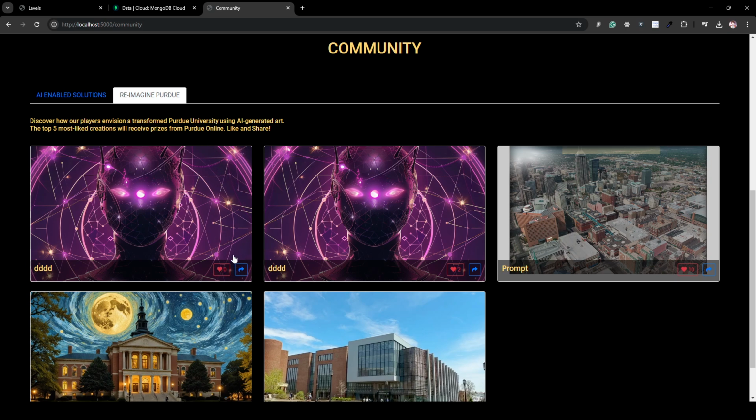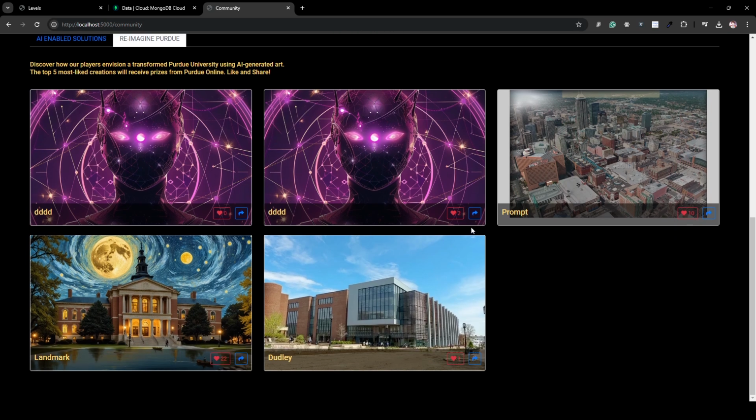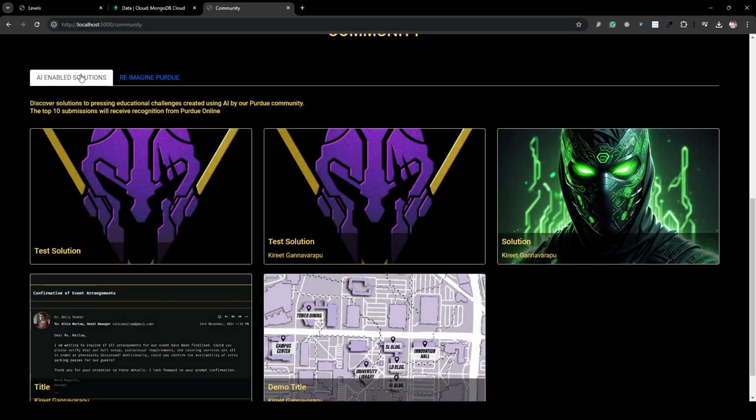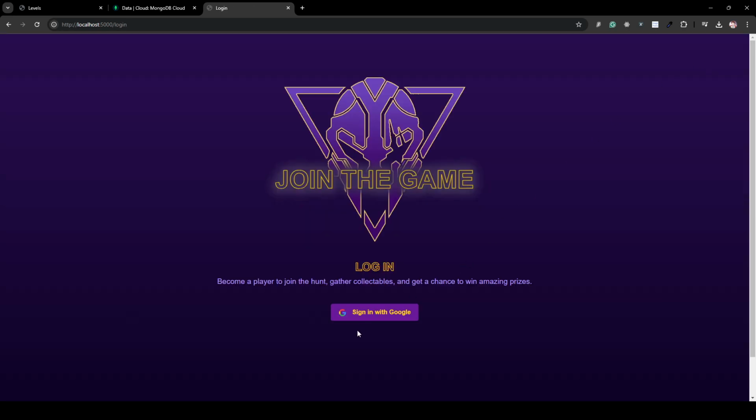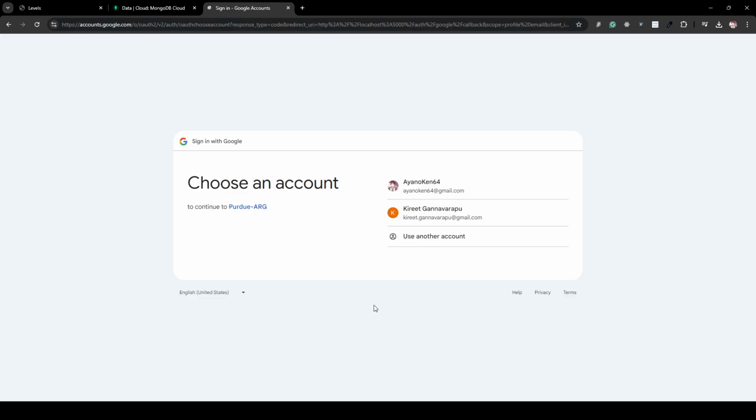So for now, what we've done is that we've made this into a competition, where the top five creations will receive prizes or swag from Purdue Online. So we have gamified this part of the game. Similarly, for the AI-enabled solutions, the top 10 submissions will receive some recognition from Purdue Online. So this will give an incentive to students to submit their work and receive prizes for it. Now, if we sign in and log in, this is where they will enter the game.